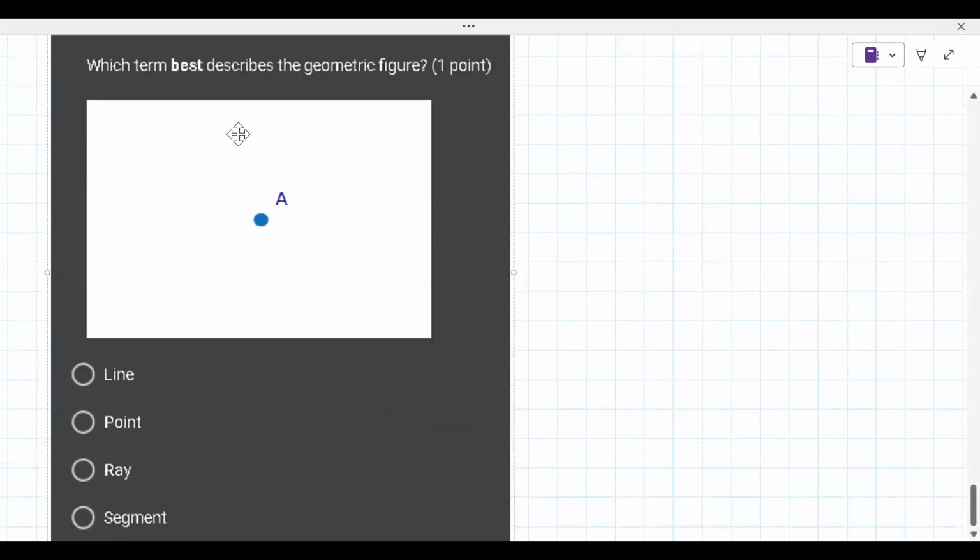Which term best describes the geometric figure? Why don't you try answering this one? Let me know what you think. It's probably a point. Good. Yeah, it's kind of obvious, but I try never to ask you questions you don't already know the answer to. I don't think that's fair.